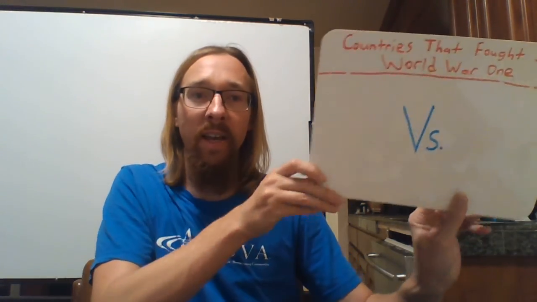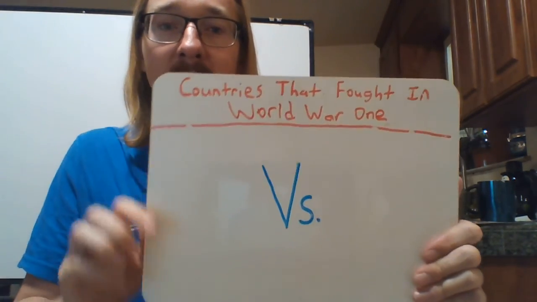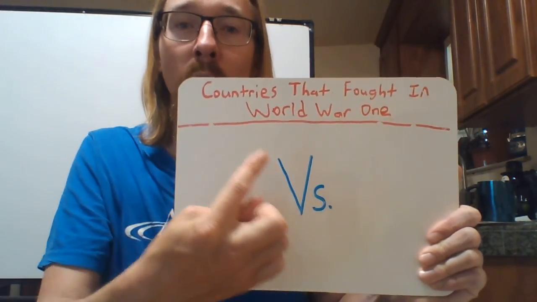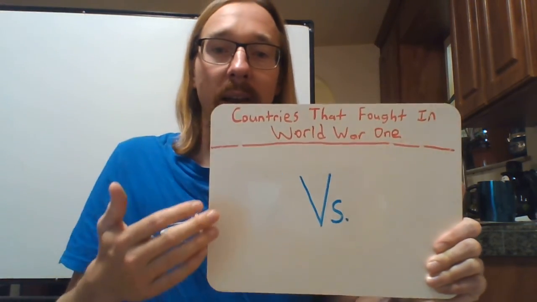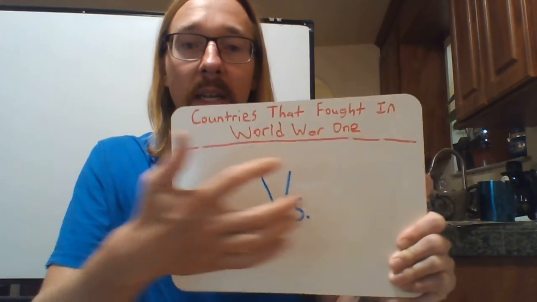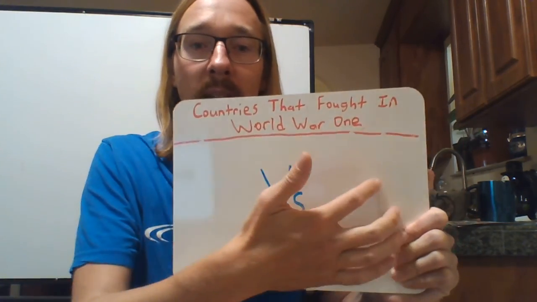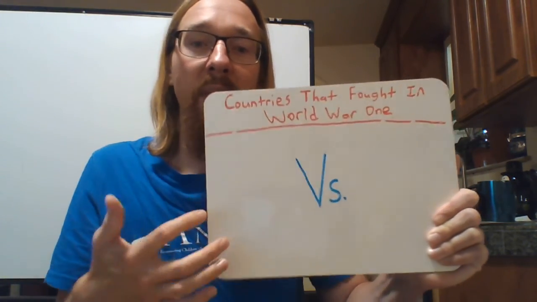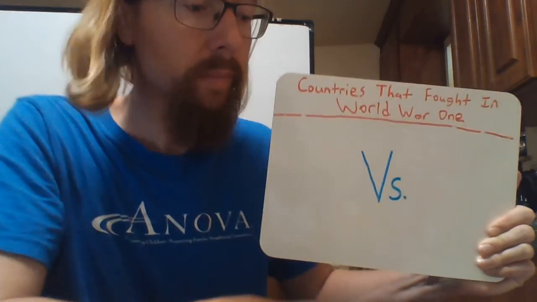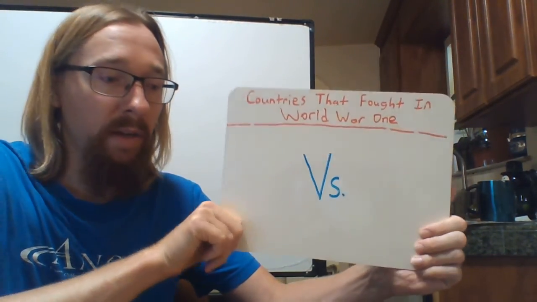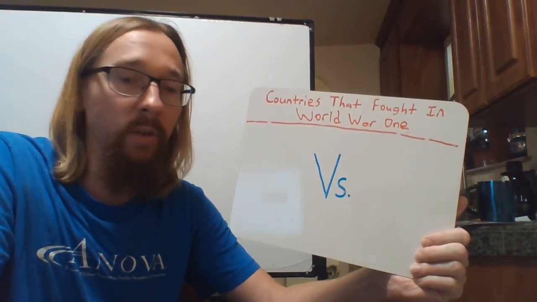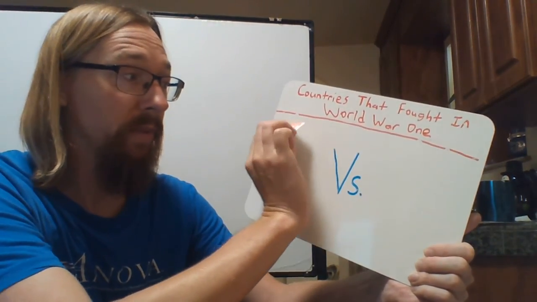So let me show you this. I have this whiteboard here that says countries that fought in World War I, and I have a blank versus blank. As we go through here, you will see the countries that fought each other in World War I as time went on. The very start of World War I began with a country called Austria-Hungary.